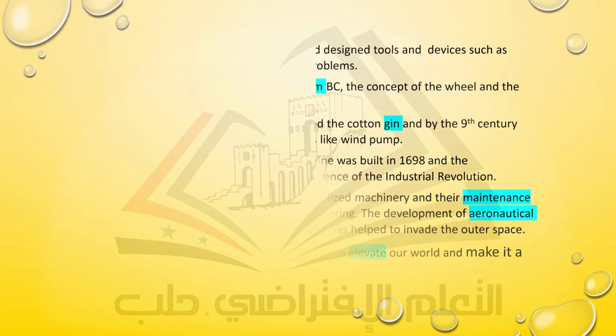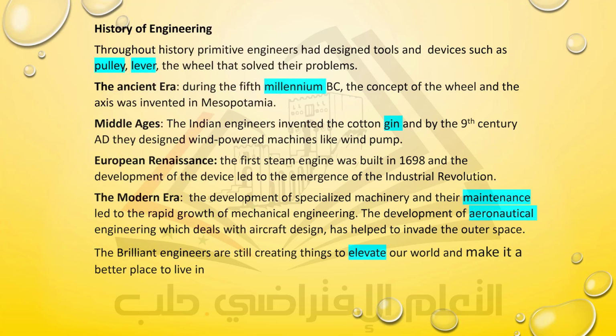As you remember, usually when we start dealing with a new text, it's a good thing that we read the text for the first time and then we identify the main ideas in the text. Later we can go deeper in our reading and we can learn the new words and use them in new sentences after knowing well the meaning of these new vocabs. So let's now have a look at the summary of our text in the book. The title here is History of Engineering.